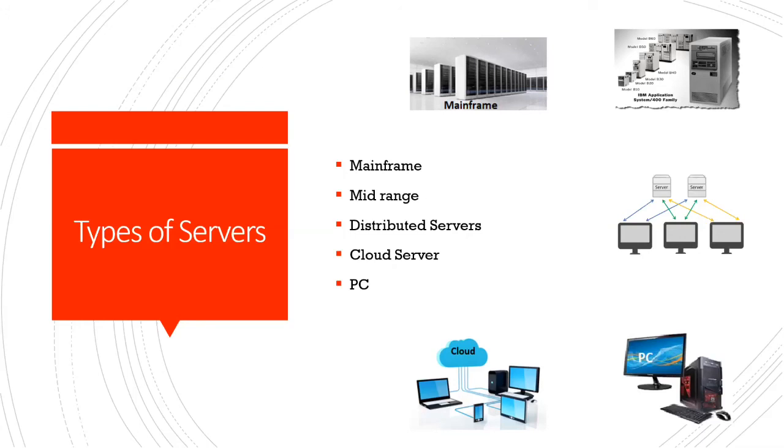Cloud servers are becoming very famous nowadays. Cloud servers are basically virtual servers where the computing is done on the virtual machine and storage is done on the virtual machine. So, for example, Amazon Cloud is one of a very famous example of a cloud server.